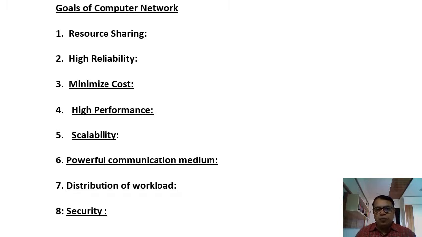We have a computer network where all the computers are connected, but only one application software, the admission system. Suppose there are five different windows for the admission system and all five computers are connected.